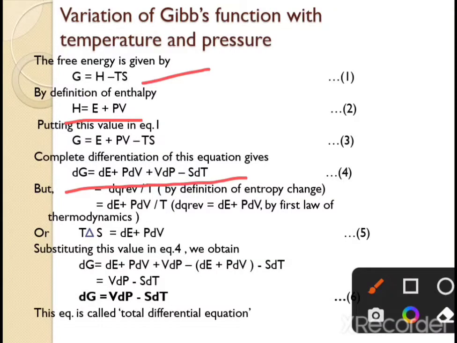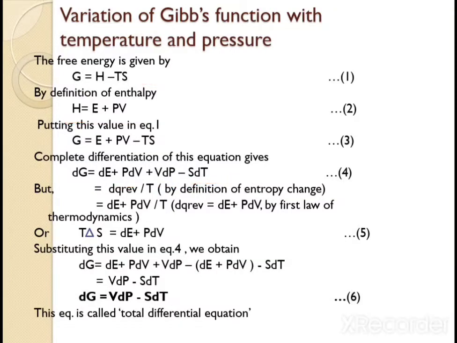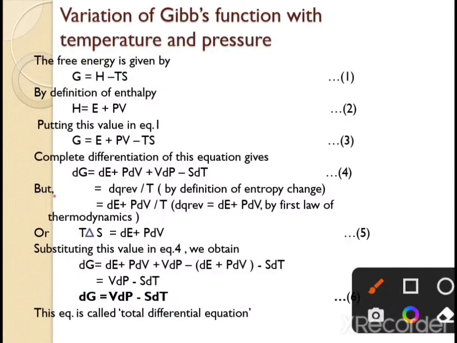Now from the definition of entropy change, dS equals dq reversible upon T, and dq reversible is dE plus PdV from the first law of thermodynamics, as we saw in the earlier equation as well.